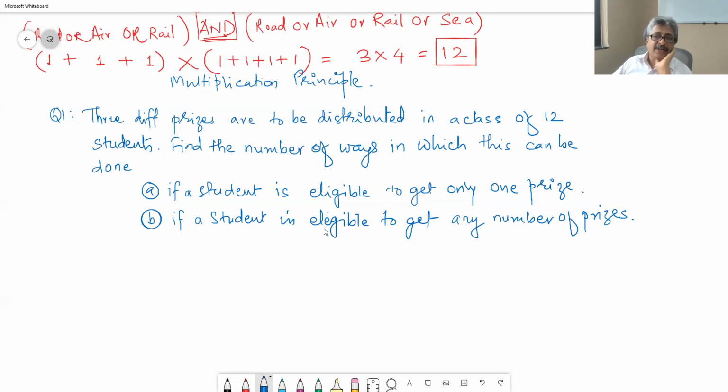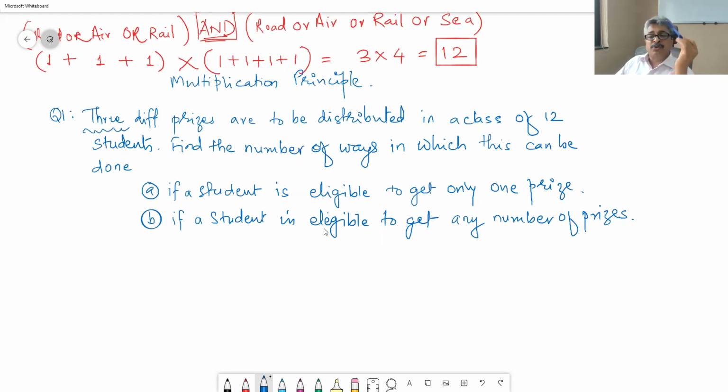In this case, there are 12 students in the class and three different prizes to be distributed. So if I take the first prize in my hand, this pen, and I want to give this first prize to a class of 12 students, in how many ways can I give it?